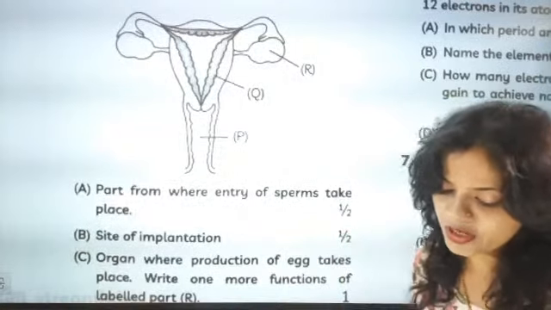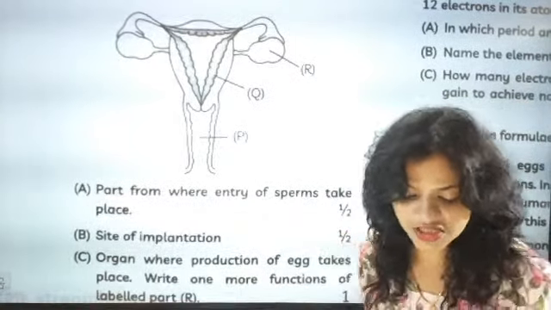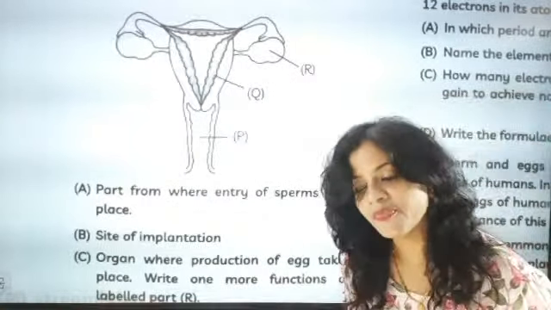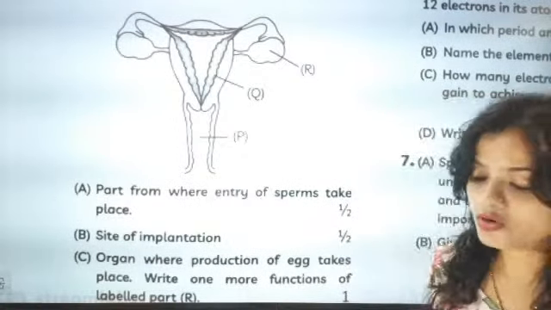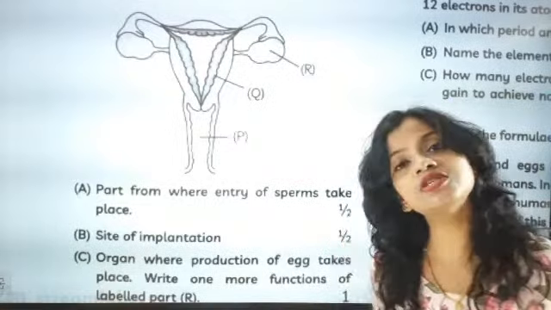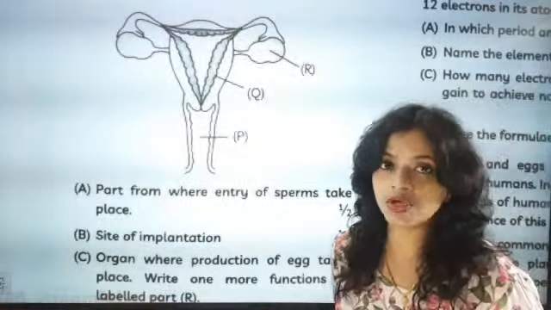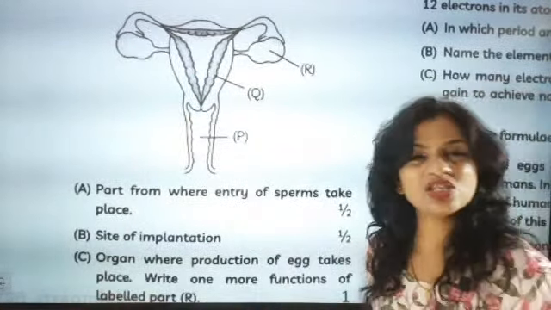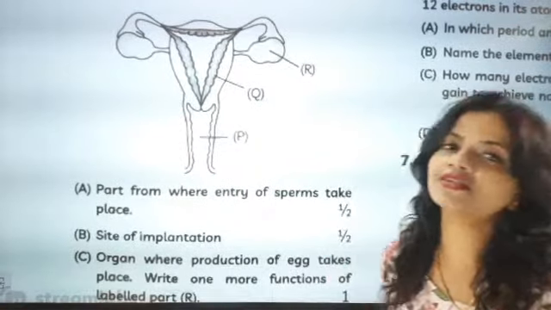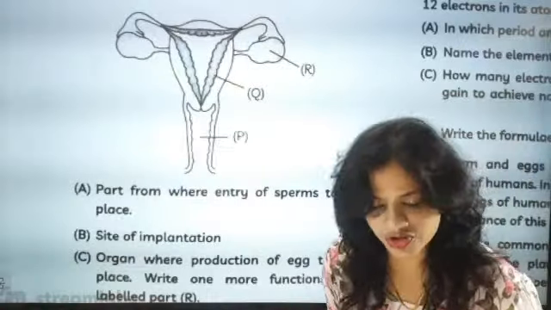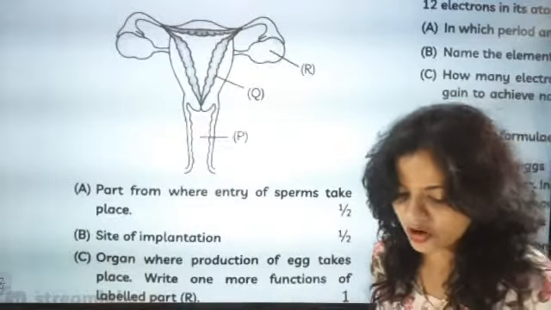Whatever changes are taking place in the female body at puberty are done with the help of this hormone. So estrogen is related to puberty changes, because whatever physical changes in females are there are due to the hormone called estrogen.